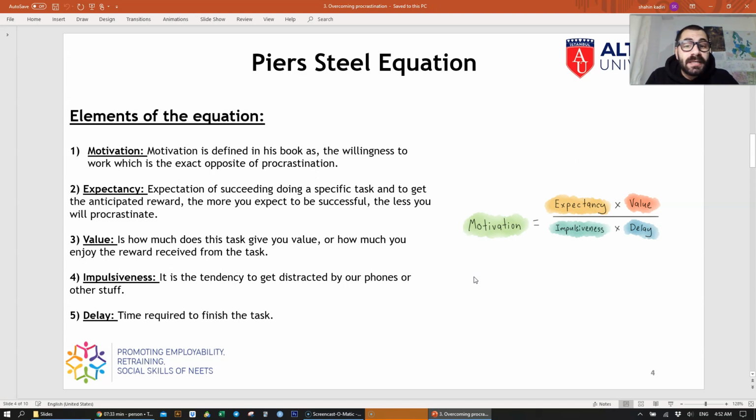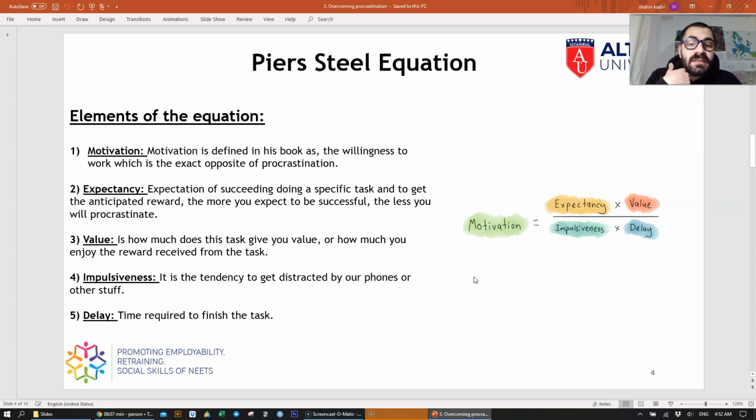Expectancy is the expectation of succeeding in doing a specific task. So if your expectations rise, your motivation also rises. Value is defined in his book as how much value this task gives you, or how much you enjoy the reward received from this task. So if you set for yourself a good reward, you'll enjoy doing what you're doing, and this will increase your motivation to work on the task.